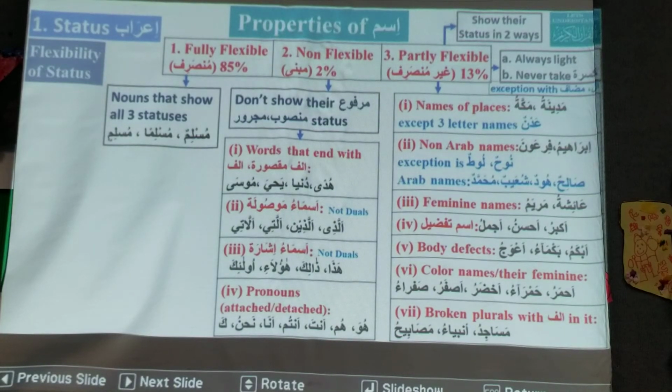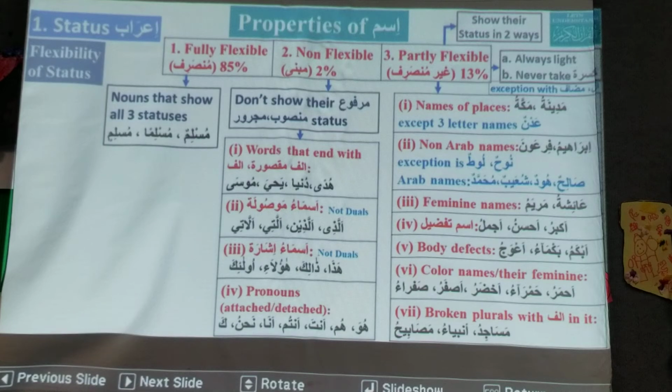They could be marfu, mansoob and majroor, but they only show their marfu and mansoob status. Majroor status is like mansoob. They have this status of majroor, but they do not show it.